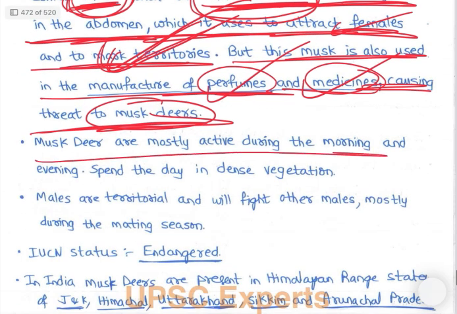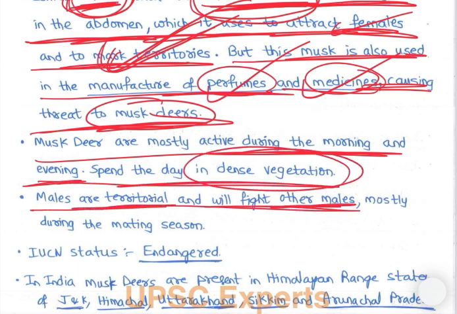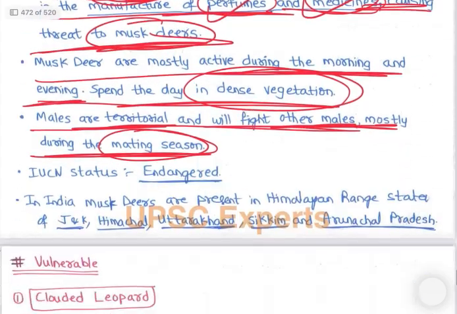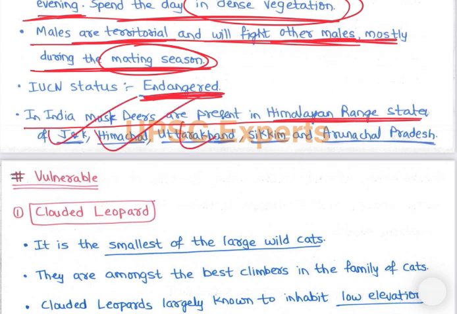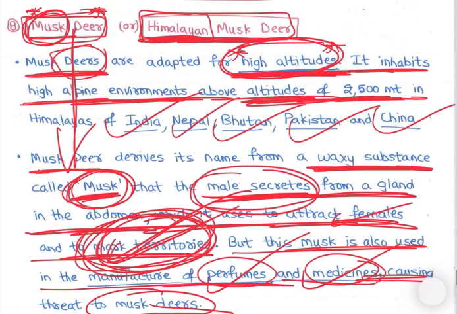So musk deers are mostly active during morning and evening, and spend the day in dense vegetation. Males are territorial and will fight other males mostly during the mating season, right? Look, marking territories, so they are territorial animals. Then IUCN status is endangered. In India, musk deers are present in Himalayan range states: J&K, Himachal, Uttarakhand, Sikkim and Arunachal Pradesh, basically wherever there is high altitude in the Himalayas, right? Important, the question has been asked quite often, we will be discussing those questions, right?